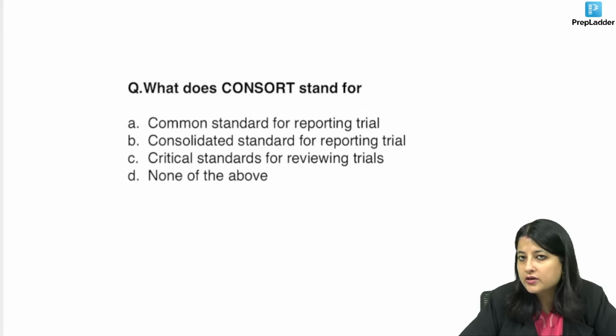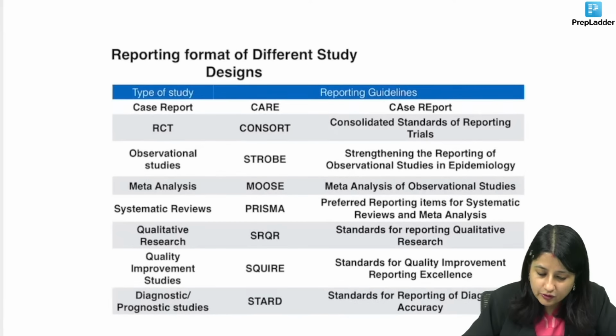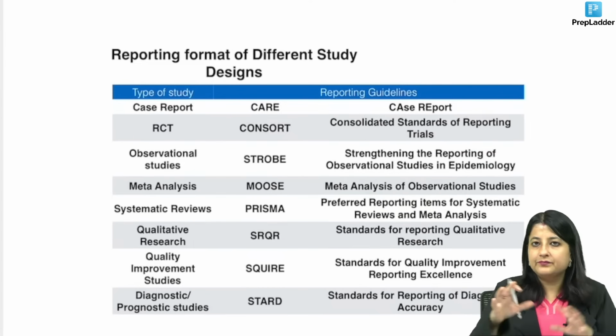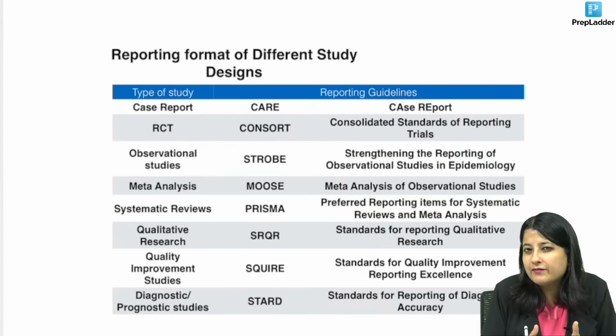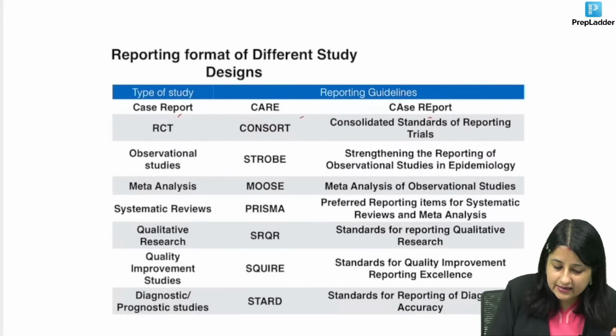What does CONSORT stand for? Something very important for INI-CET. So for INI-CET, you should know the names of these. If you look at this, I have given you a buzzword, or a table, where we have different reporting guidelines. Case report is CARE, RCT is CONSORT, consolidated standards for reporting trials. For observational studies we have STROBE, meta-analysis is PRISMA, guys.